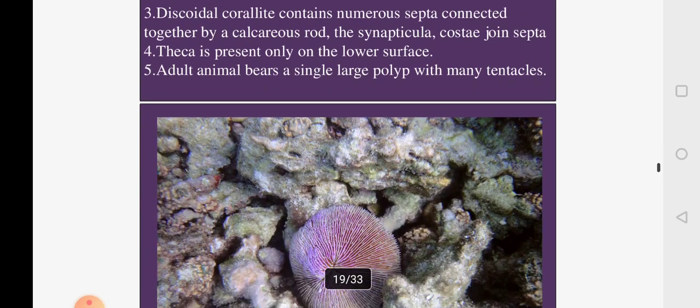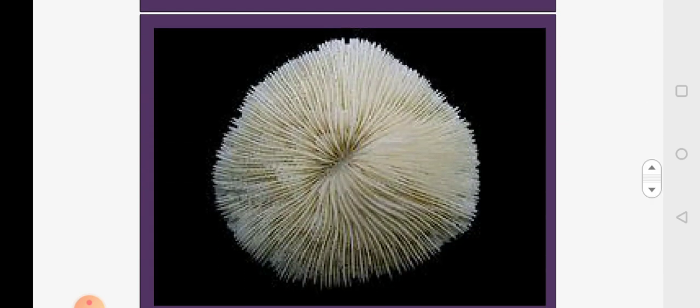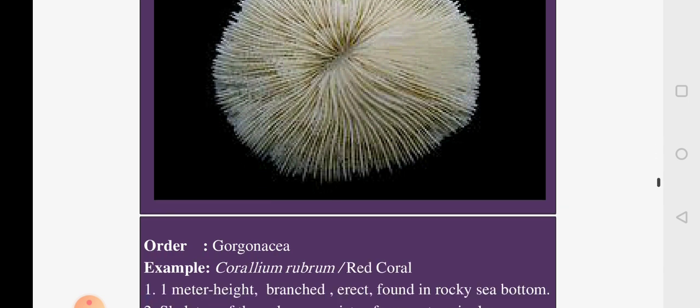Here you can see a picture of the Fungia which is sitting on a rocky seashore, and here a closer view of the picture of the Fungia where the septa are so clearly visible, and you can also see the synapticula. So this is the first one, Fungia, example for hard coral, example for solitary coral. Scientific name is Fungia, commonly called mushroom coral.